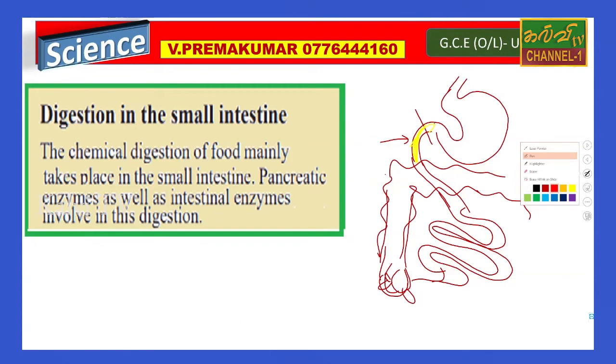We already studied there was a gland. The gland is called pancreas. The pancreas is very important for secreting pancreatic juice that contains many enzymes. At the same time we already studied that the liver is there.